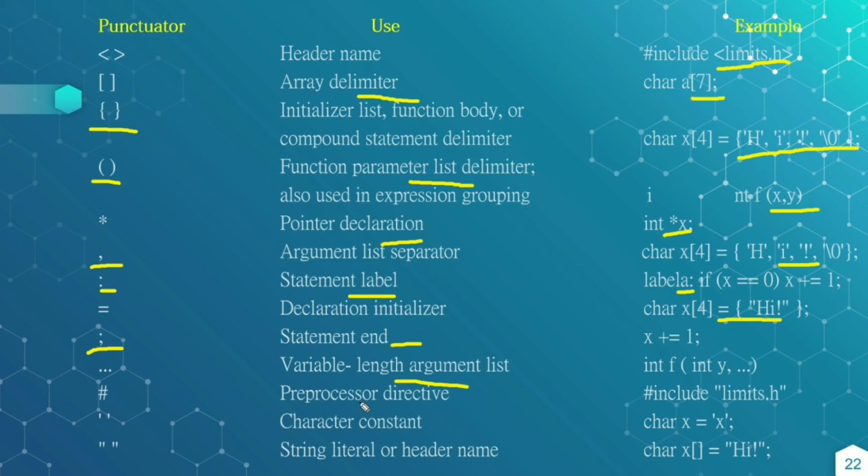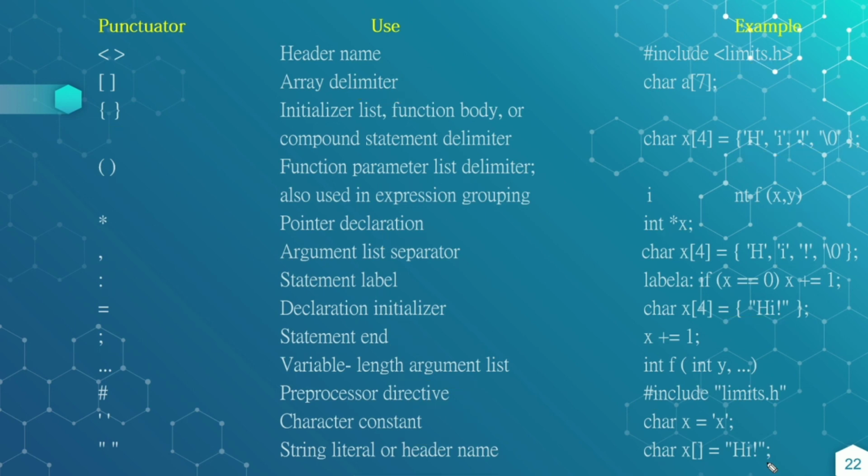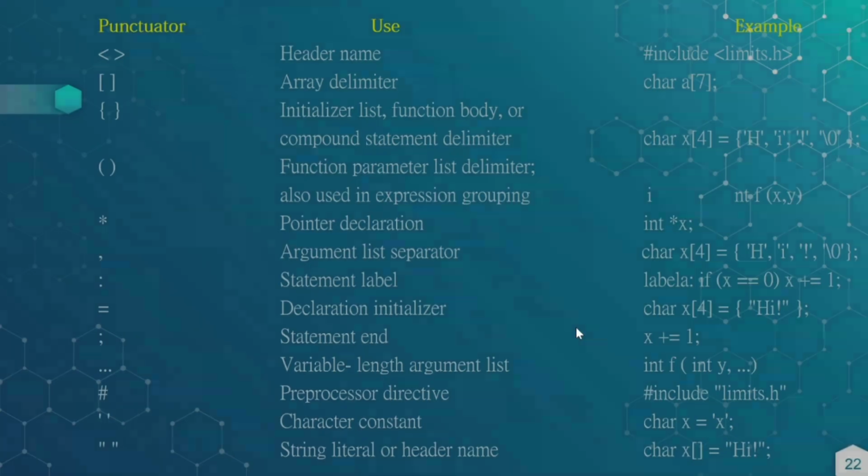And hash, this is the preprocessor directive, which is used to specify the preprocessor, #include <limits.h>. Okay, next single quotes for the character constant, double quotes which are for string literal or header name. Okay, this can be used like this. These are the different punctuators used in the C++ language.